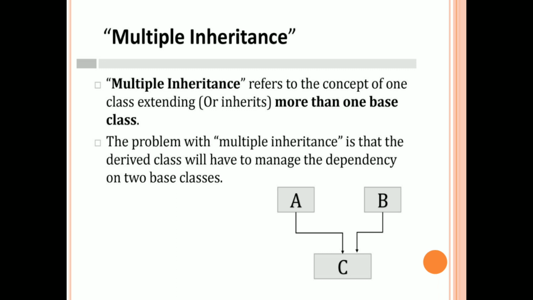In multiple inheritance, there is a problem. The derived class will have two base classes, so the dependency is based on two classes. So there may be a chance to have errors in the coding. So multiple inheritance in Java programming is not directly achieved through the inheritance concept. It is achieved by interfaces in Java programming language.